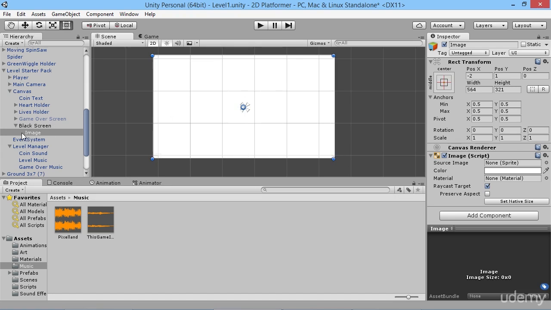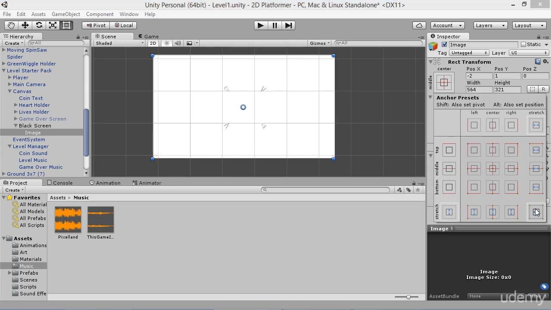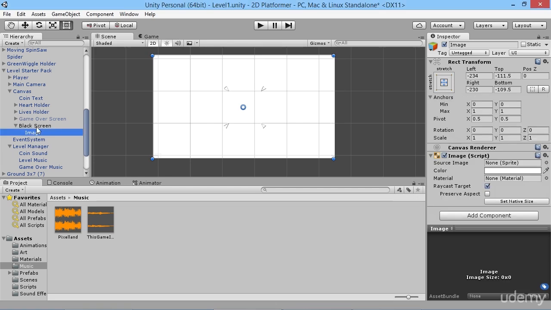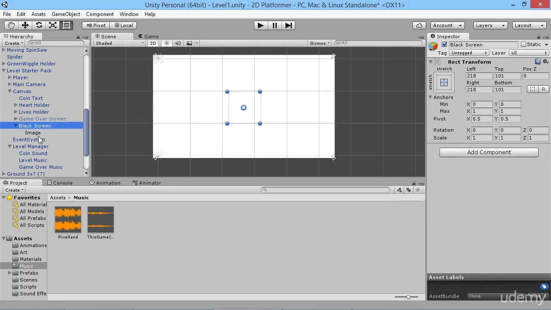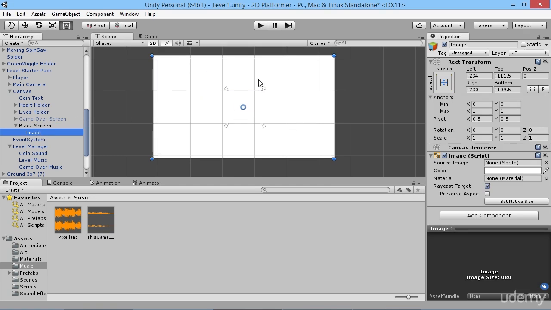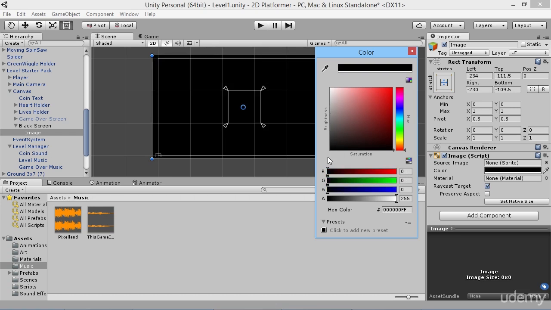And we'll do the same thing we did before as well, of making sure that it stretches out wide. So we want that to stretch out wide, and we want our black screen to stretch out wide also. Okay, so then we need to change the color of this. So what we did before was go to our color here, and we can drag this down to be 0.